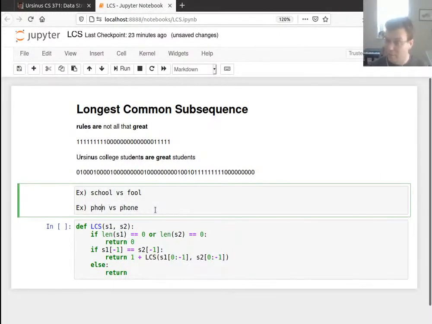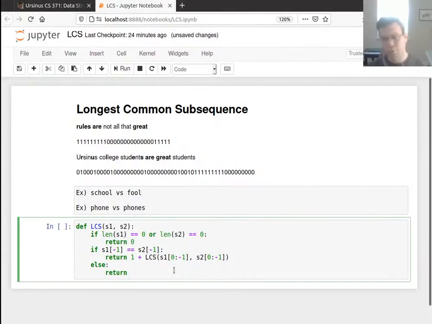Well, E doesn't match N, so I'm going to chop that off and keep going. Now the N doesn't match the O, and you can see what's going to happen is I'm not actually going to match anything. I'm going to think that this is 0. So I have to be careful. I shouldn't cut off both characters.